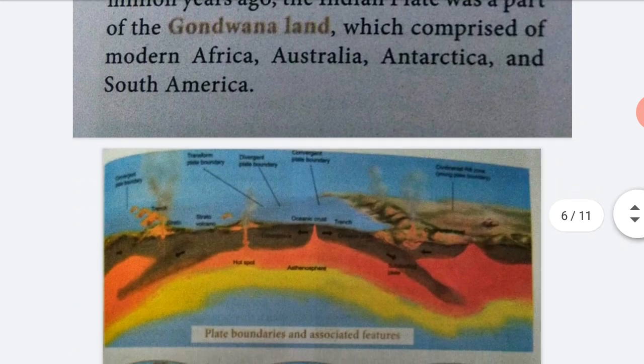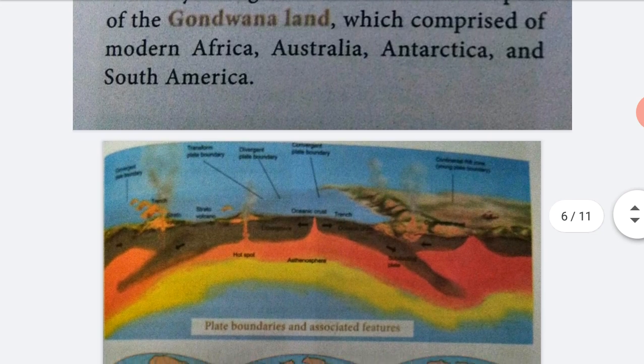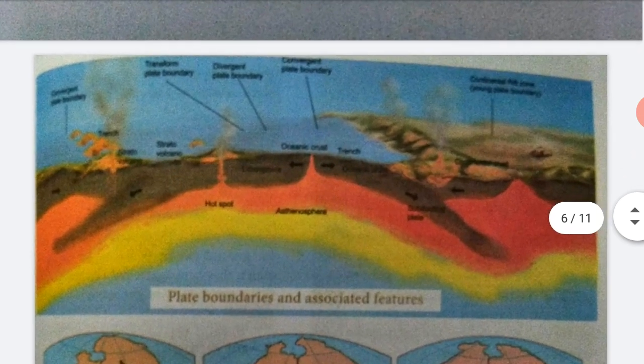Now see the picture. Plate boundaries and associated features: convergent plate boundaries, trenches, transform plate boundaries, divergent plate boundaries, rift zones. All the other things are in the picture.